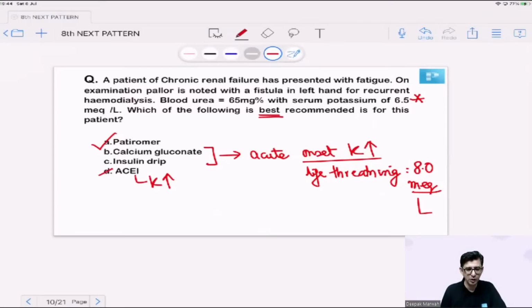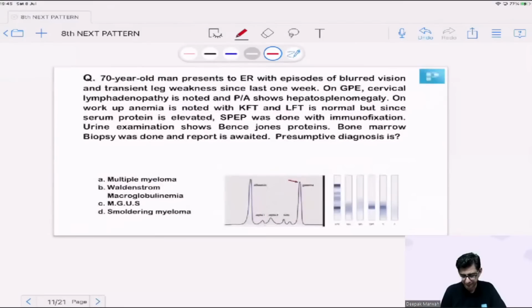So I don't think this question should be debated this much. The point is, because it's talking about a chronic presentation of kidney involvement, patiromer is going to be sufficient for this chap. Okay, another longish one for you.